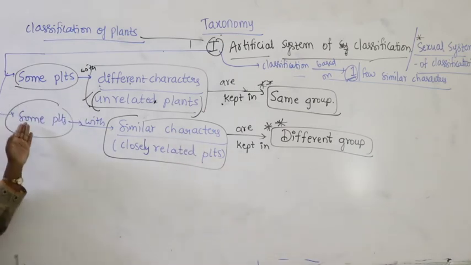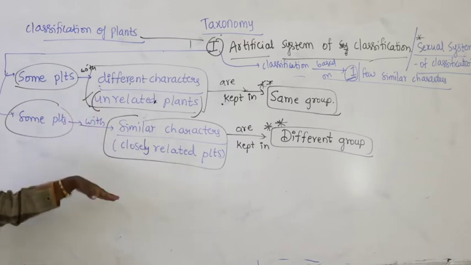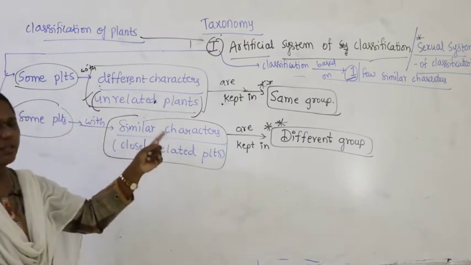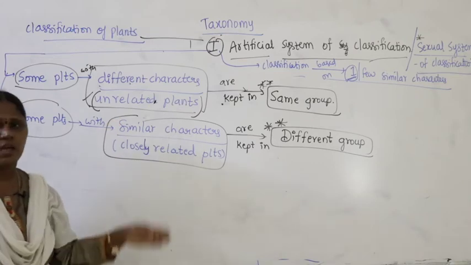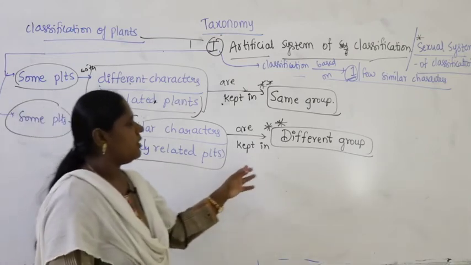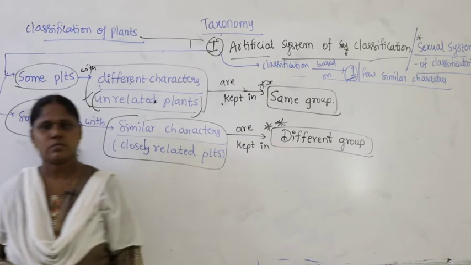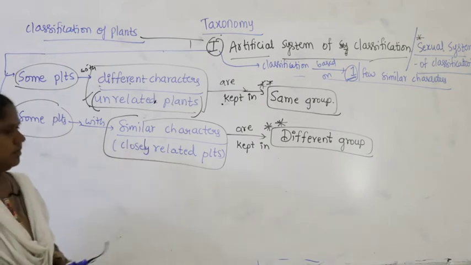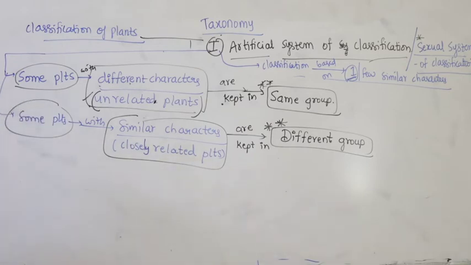At the same time, automatically you can write another statement. Some plants, even though they are similar in characters, meaning they are very closely related plants, are kept in a different group. Right, so this is nothing but a drawback of the artificial system of classification, also called the sexual system of classification. Right, let us move on to the next one.